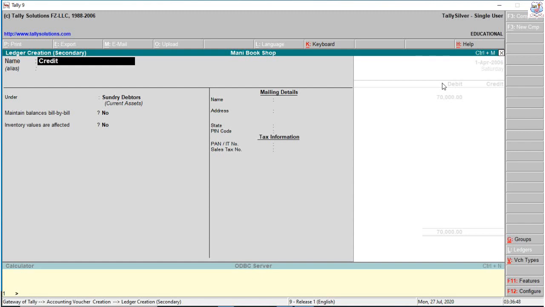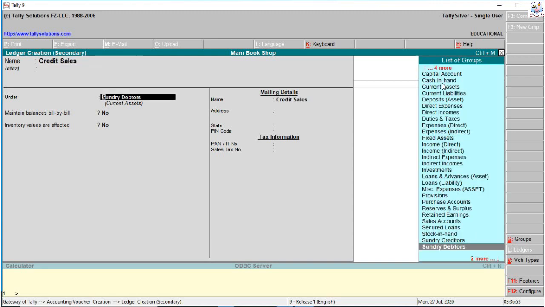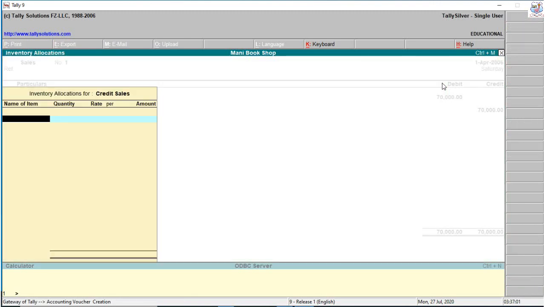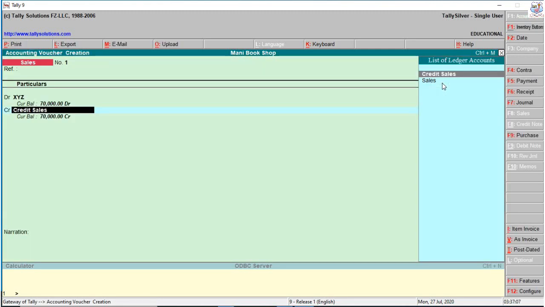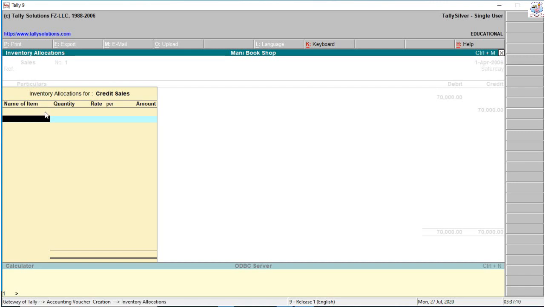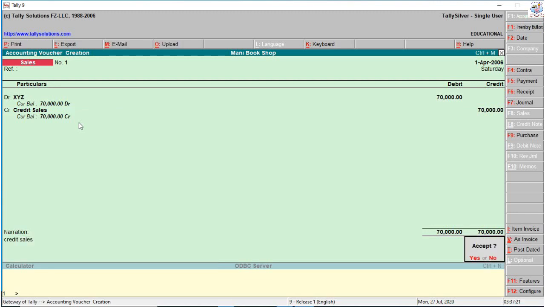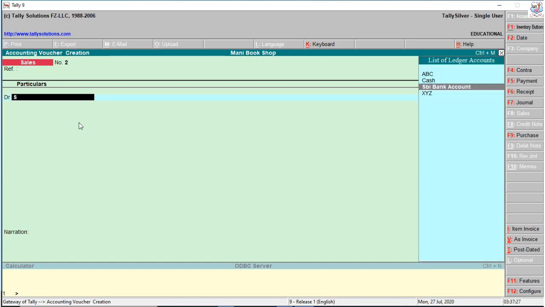If you want to create any ledger instantly, just press Alt plus C. It directly opens the ledger creation option. So I create credit sales. A duplicate entry of the same ledger name is not acceptable. So I create credit sales, sales account. For name of the item, it is inventory format, so I click credit sales. It opens name of the item, quantity, stock, inventory format, and I press enter. So 70,000 credit sales.